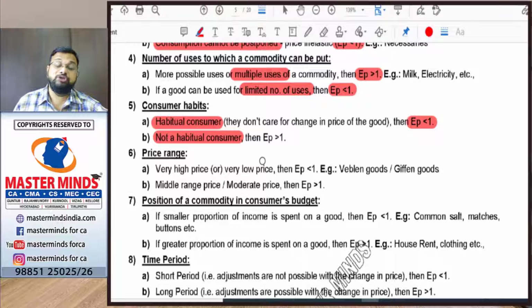As the consumer is habituated to a particular commodity, irrespective of the price of the commodity, he will consume that commodity or good. That's why price elasticity will be less than 1. But when a consumer is not a habituated consumer, price will affect the demand. That's why price elasticity will be greater than 1.